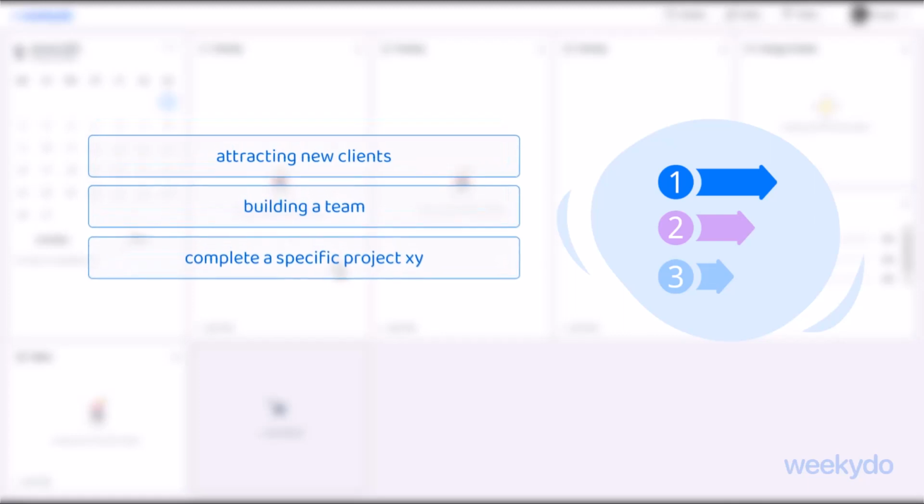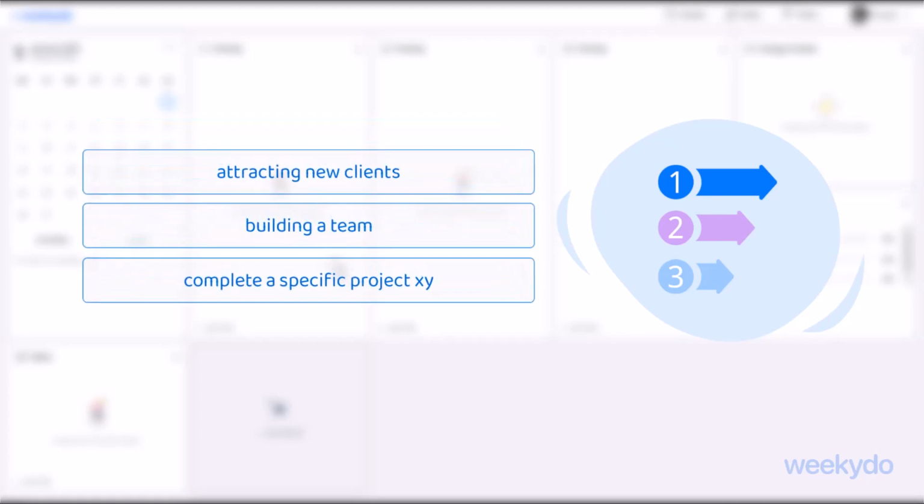Here are a few examples of priorities: attracting new clients, building a team, completing a specific project XY, planting a garden. For each of these examples, numerous smaller steps lead you to the result, that is, to success. However, you should not set more than a maximum of 3 priorities per week. Otherwise, you may get bogged down. This is crucial and at the heart of the philosophy of Weekydo.